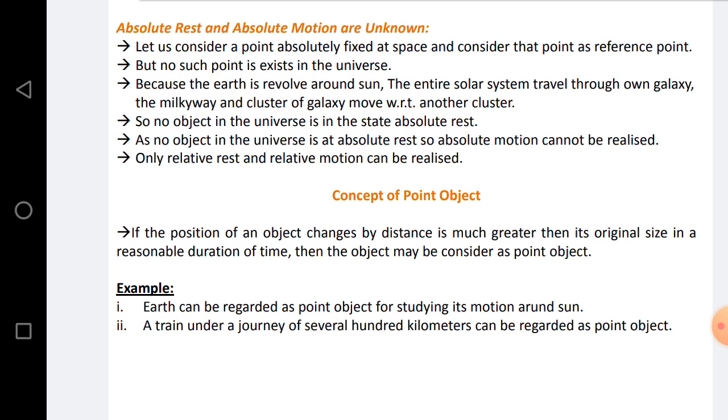For example, the Earth can be regarded as a point object for studying its motion around the sun. A train on a journey of several hundred kilometers can also be regarded as a point object.